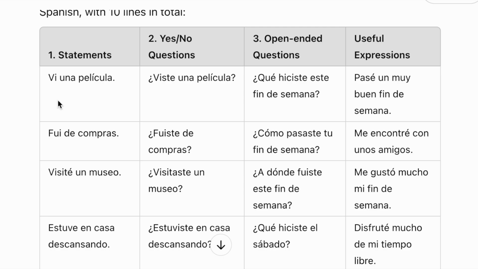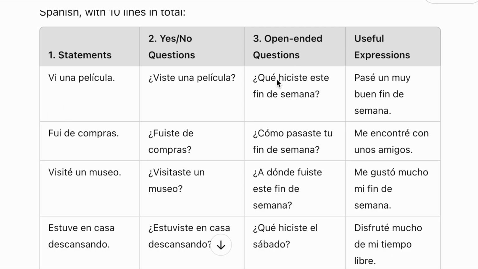However, if we flip the coin, because output and input are two sides of the same coin, if we flip the coin over to input or comprehensible input, the whole theory here is that the better your output is, the better your input is going to be, okay? So instead of just listening to a random paragraph about what someone did over the weekend, why not train on saying that yourself here, okay?